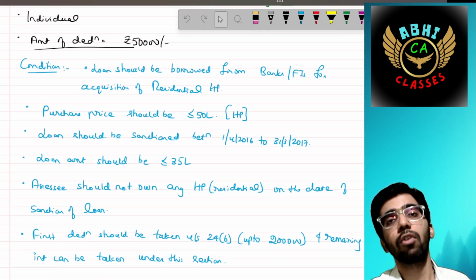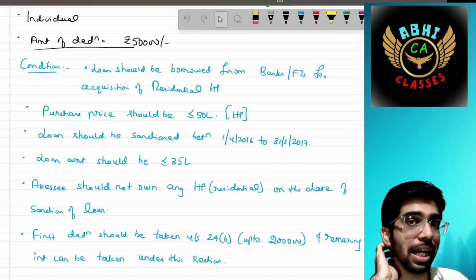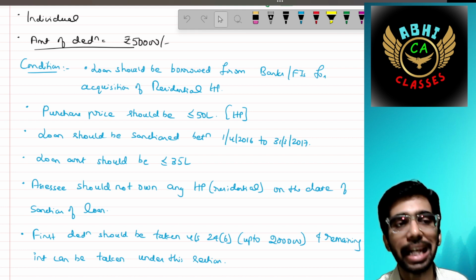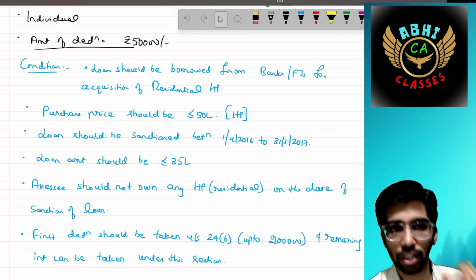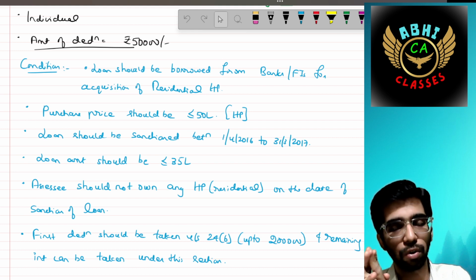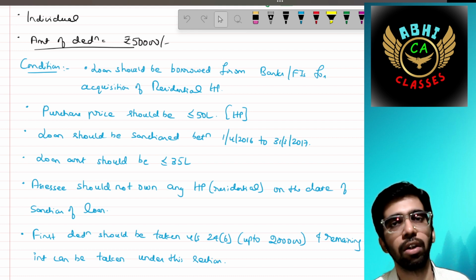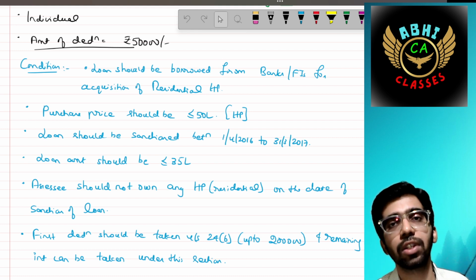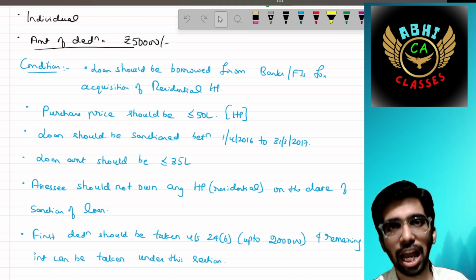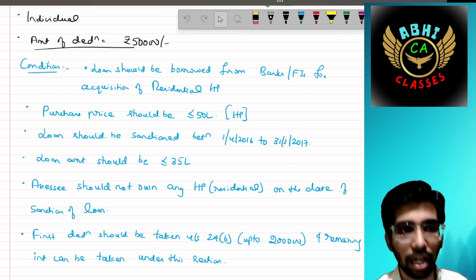It cannot be borrowed as a hand loan. The purchase price of the house property should be less than or equal to 50 lakh. The loan should be sanctioned between 1st April 2016 and 31st March 2017. The loan should be sanctioned within this term only. Why is this tenure important? Because there might be a balance amount of interest or EMI still outstanding. The loan amount should be 35 lakh or less.